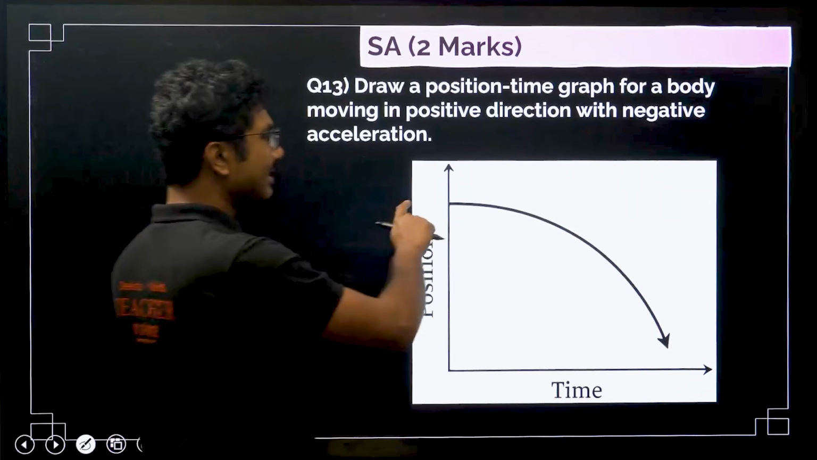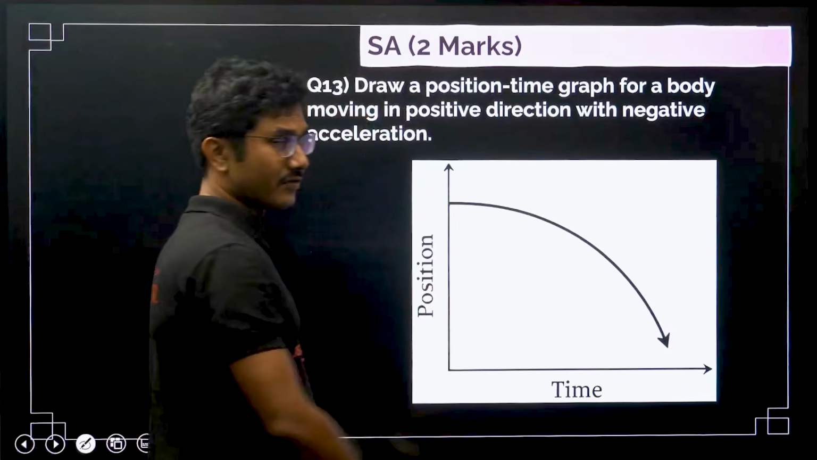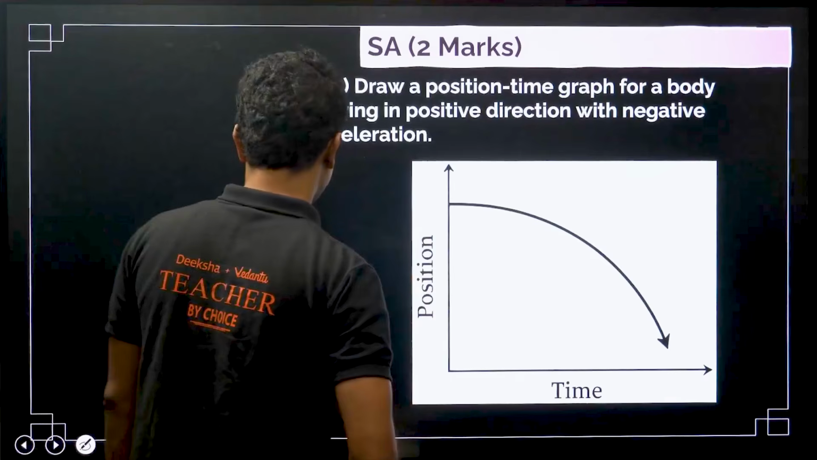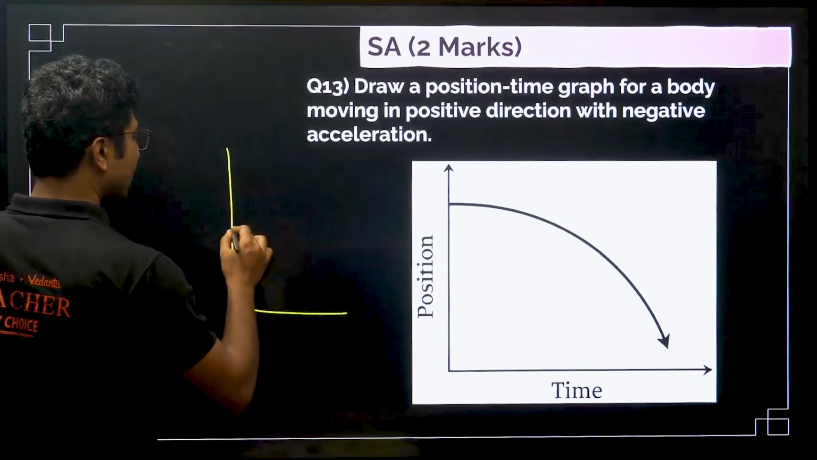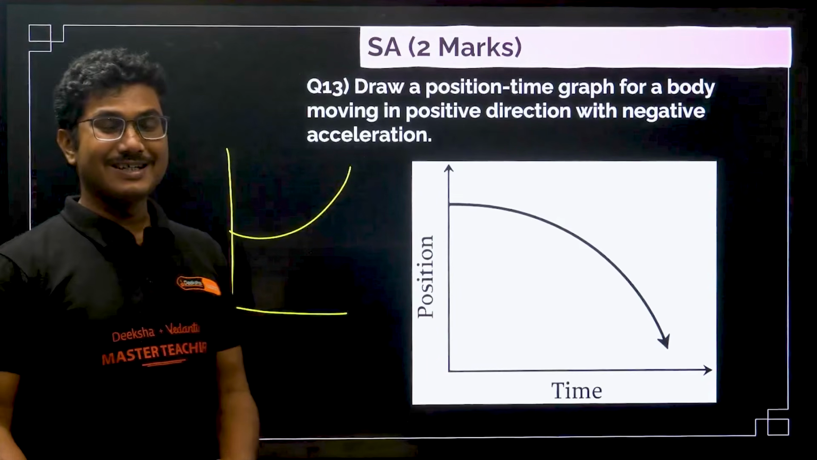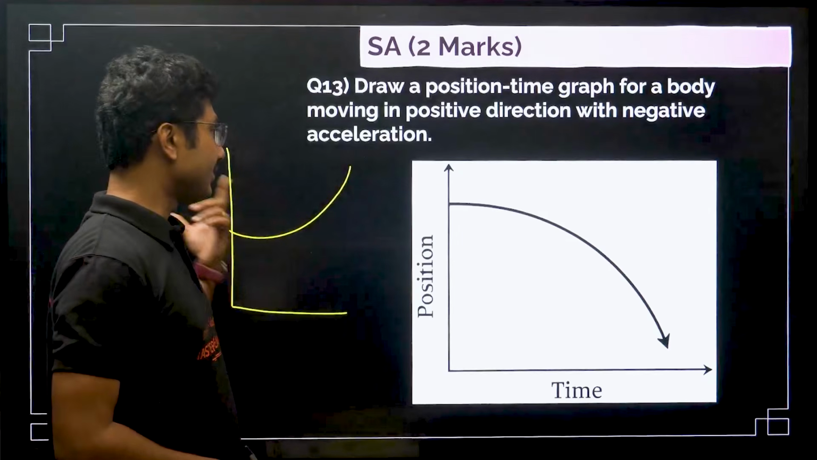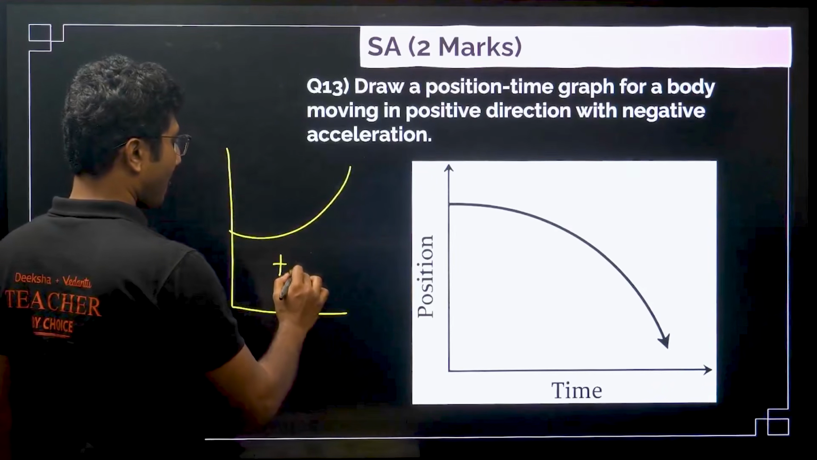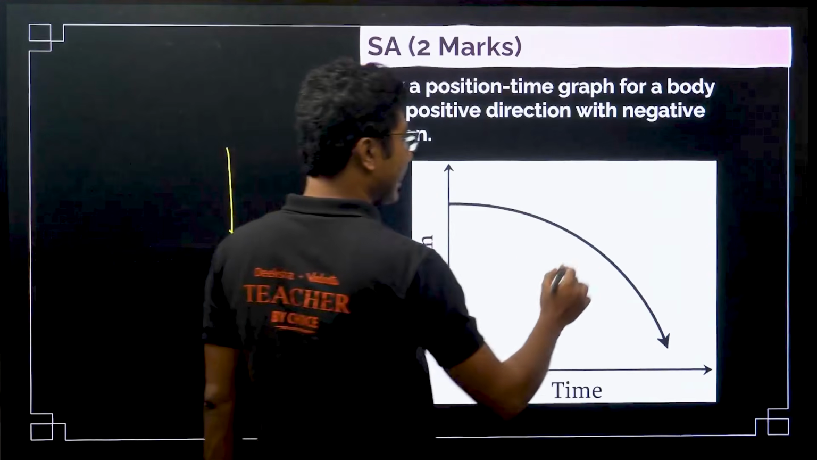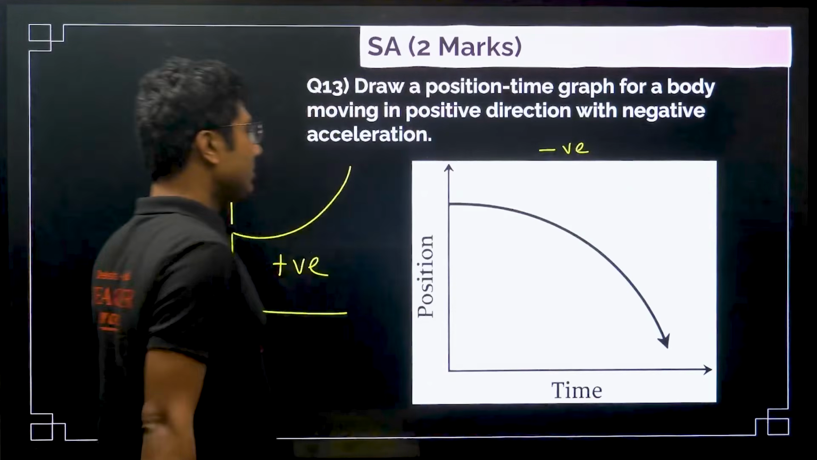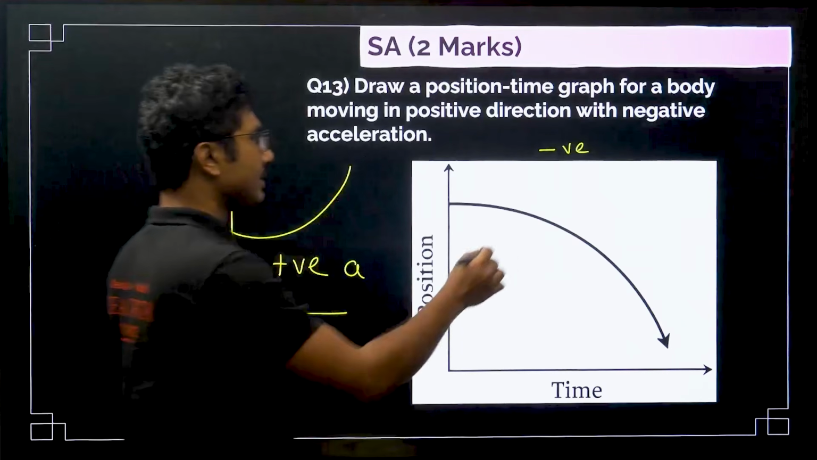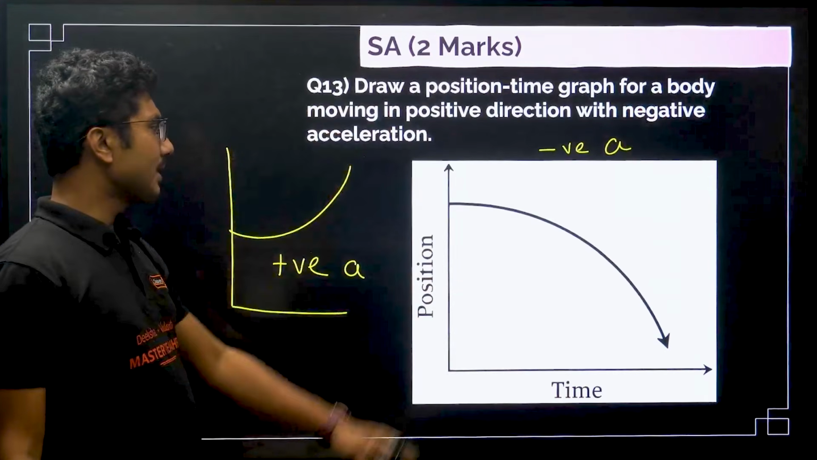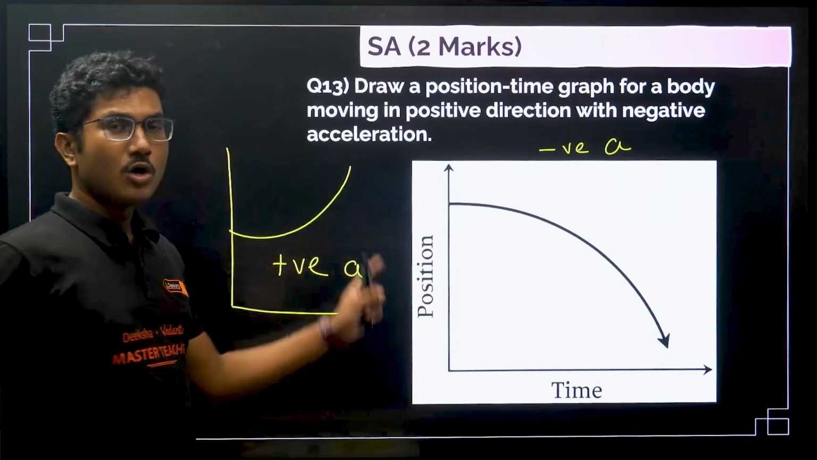Here you can clearly see that it will be a curved line. First of all, it will not be a straight line. If it is a uniform positive acceleration, it will be like this, velocity increasing. So this is positive and this is negative. A means acceleration, obviously, right? So you have to remember this: positive acceleration, negative acceleration, position time graph.